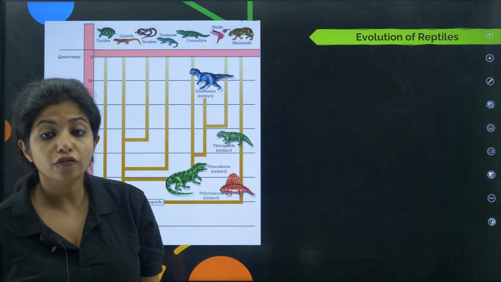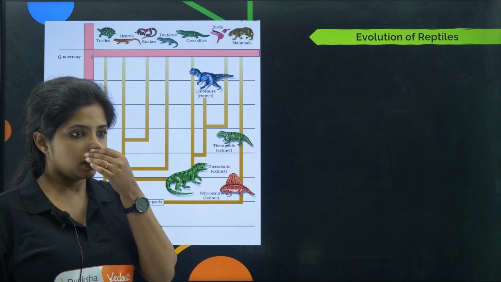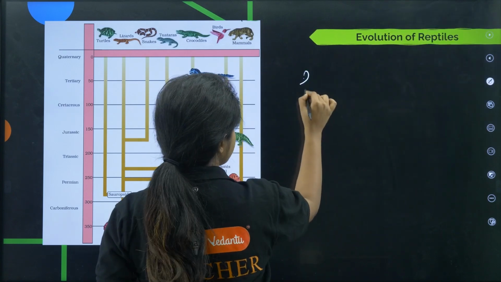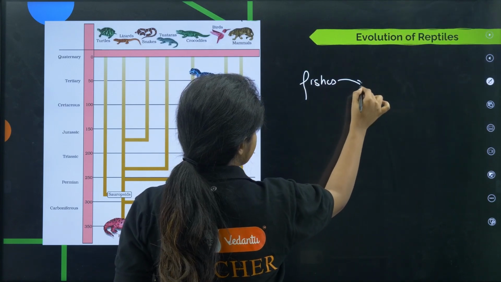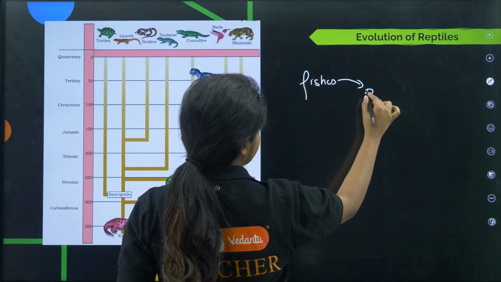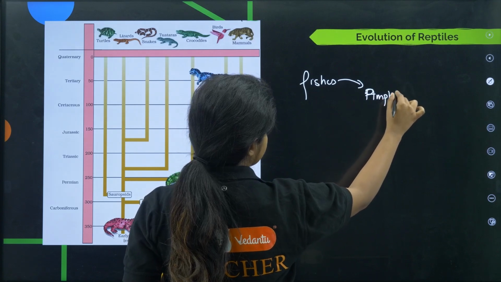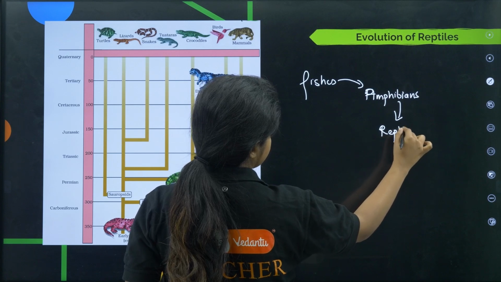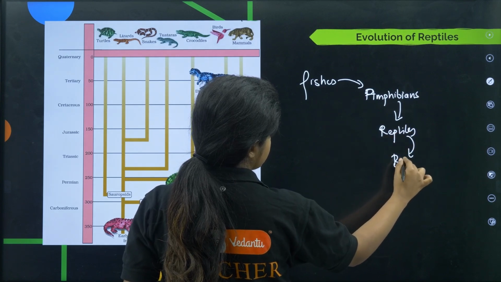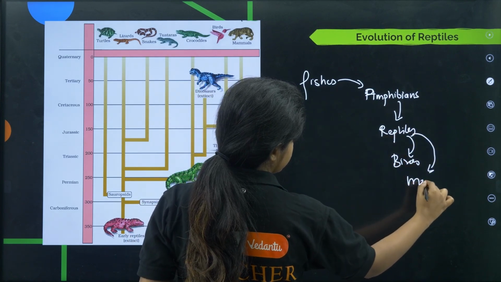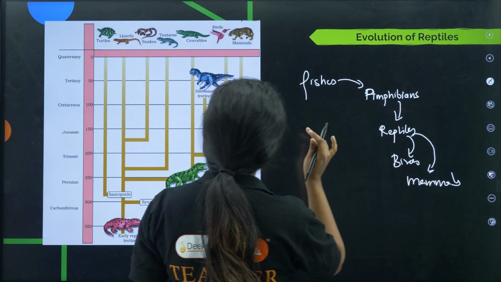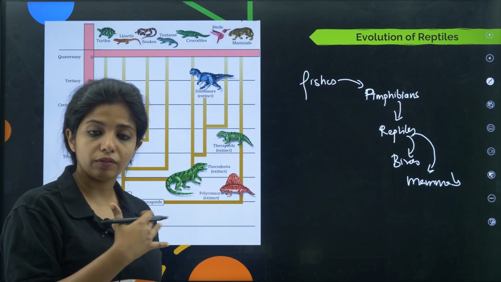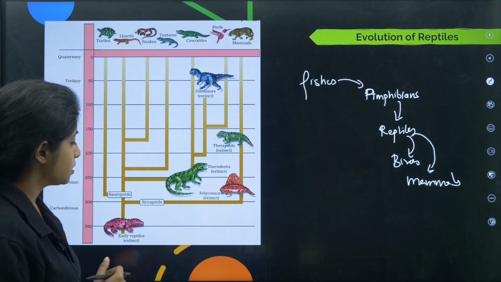Going ahead, you had evolution of reptiles, children. Basically I have already taught you that you had your fishes. From fishes came what? Your amphibians, then your reptiles, then the birds and the mammals, right? So you have to form the birds and the mammals over here also. When you talk about evolution of reptiles, you will be seeing how birds evolved, how mammals also evolved.